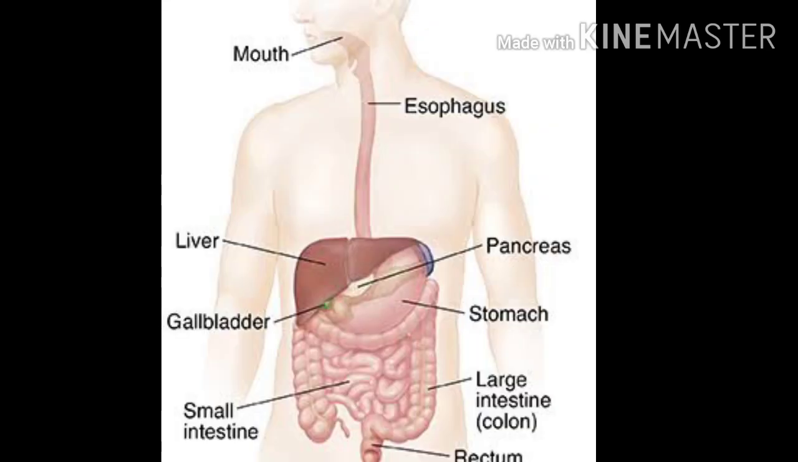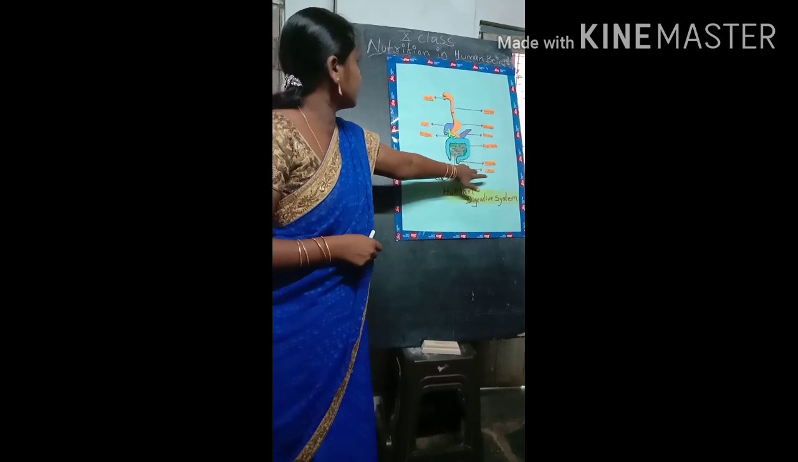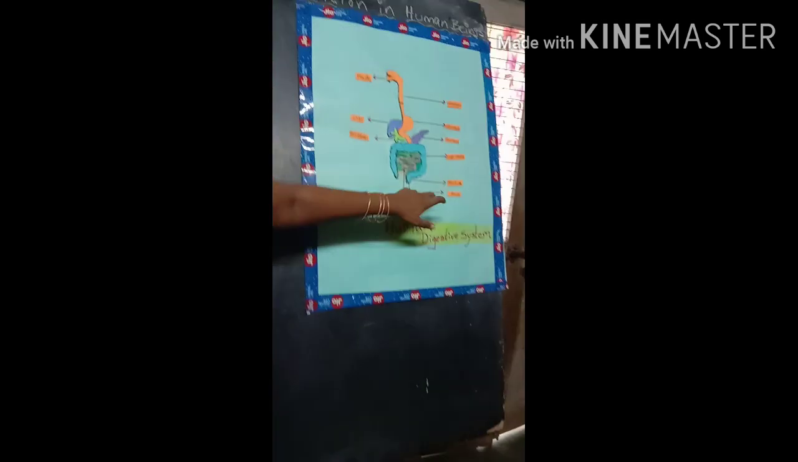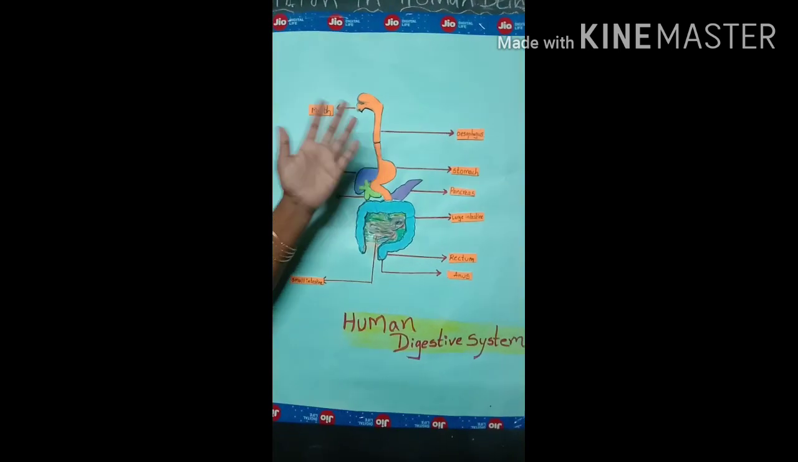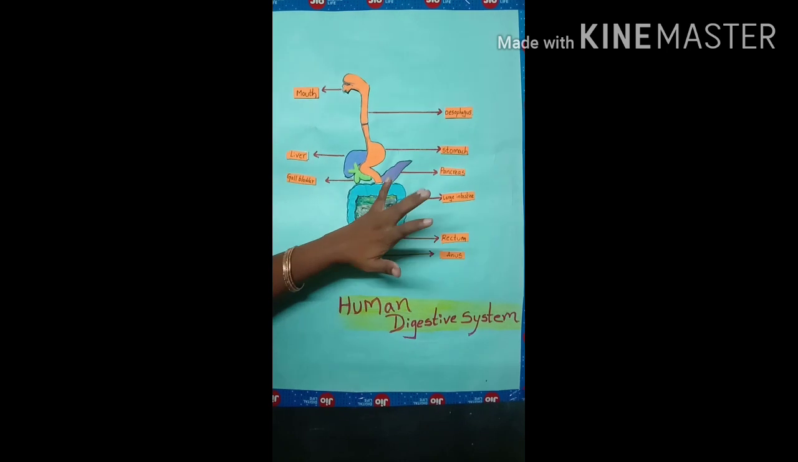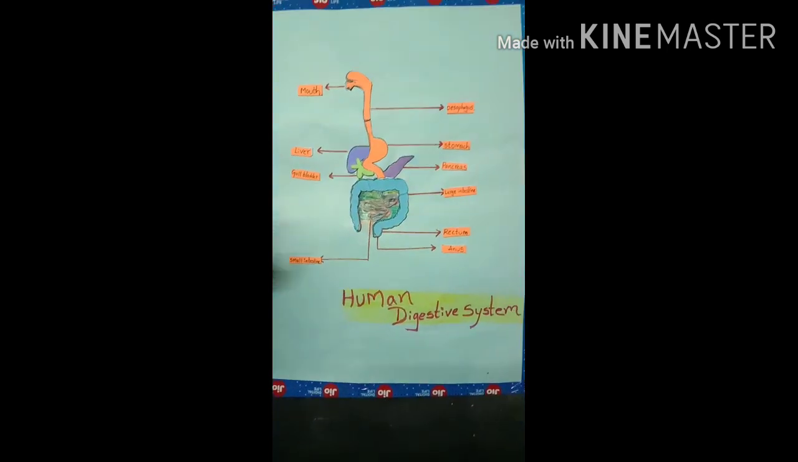What happens to the food after entering the human body? What happens next? Let us clearly know about this. The human digestive system starts with the mouth and ends with the anus. In between, the parts that are present are responsible for the process of digestion. They are the esophagus, stomach, small intestine, large intestine, rectum and anus. These are involved in the process of digestion.